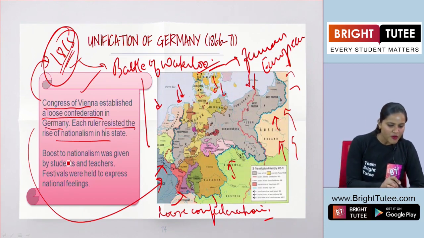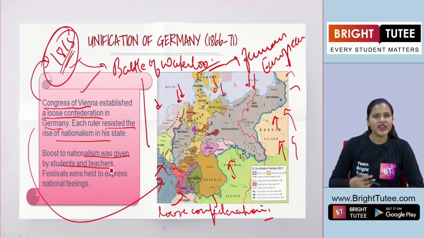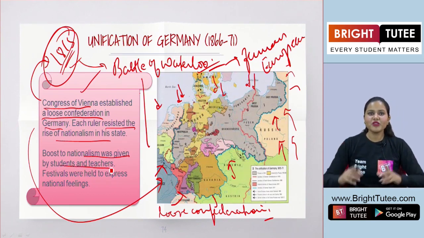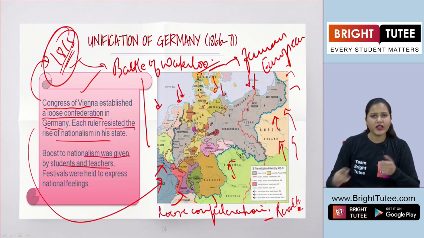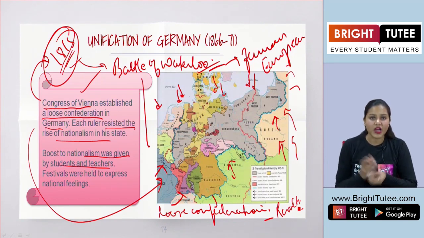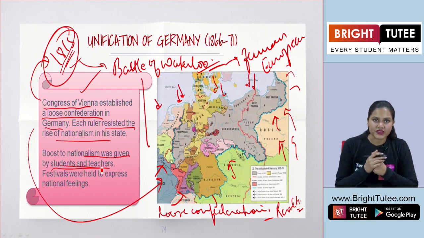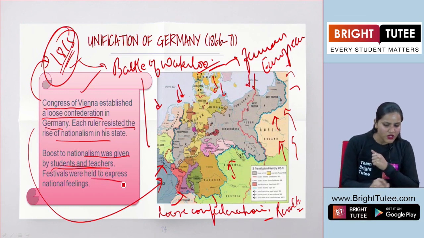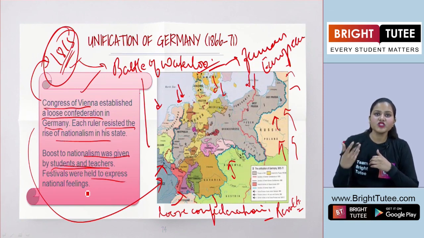Okay? Now, a boost to nationalism was given by students and teachers. Nevertheless, people were quite aware by now. So, the revolts of 1848, and apart from that, many other factors were responsible for the rise of this feeling of nationalism among the students and teachers. And festivals were also held to express national sentiments or national feelings.